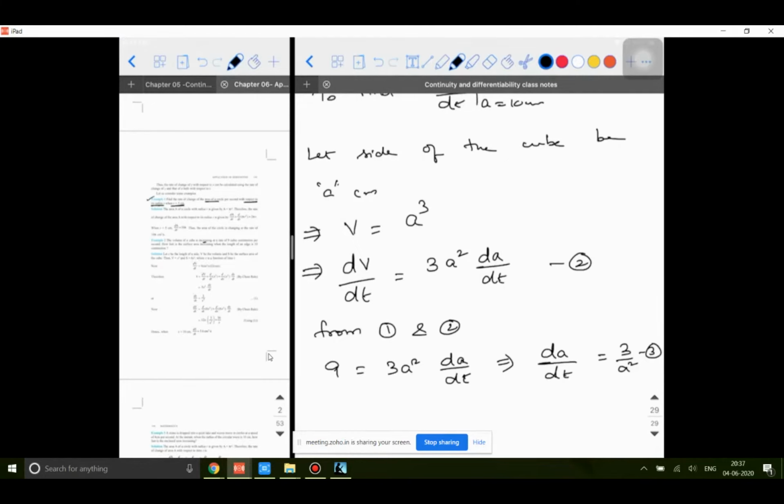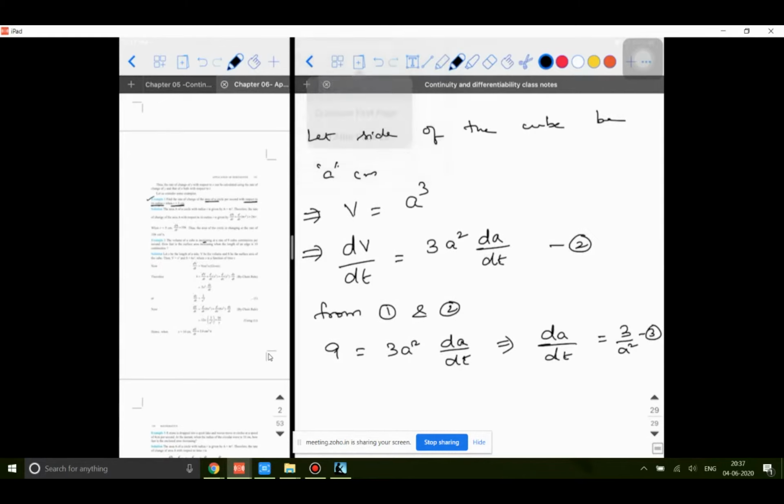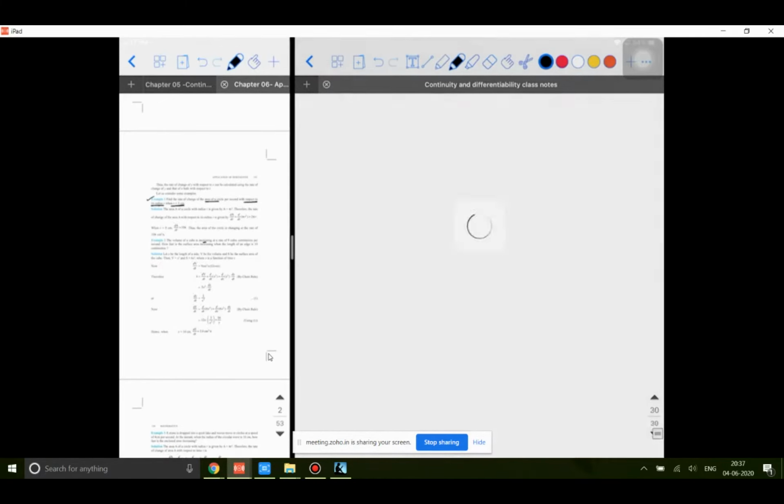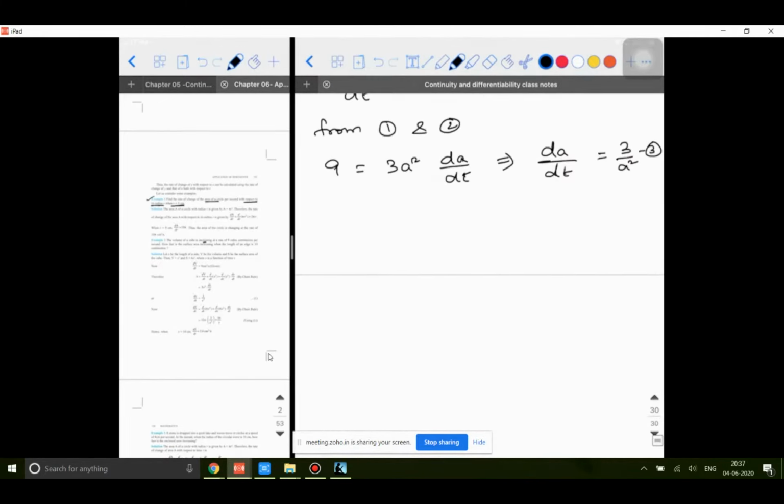Okay. Now, we know that S is equal to 6a square. So again, differentiating on both the sides, dS divided by dt will be equal to 12a into dA by dt.